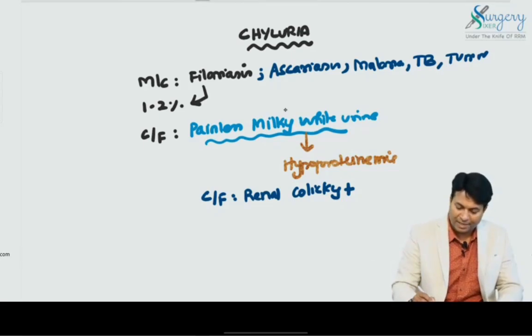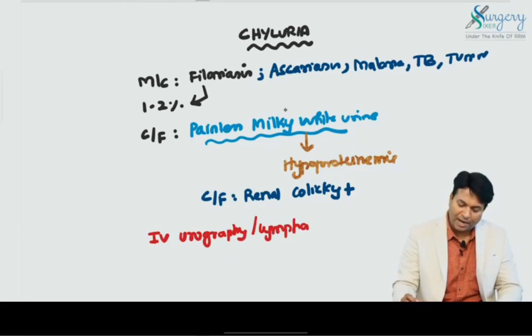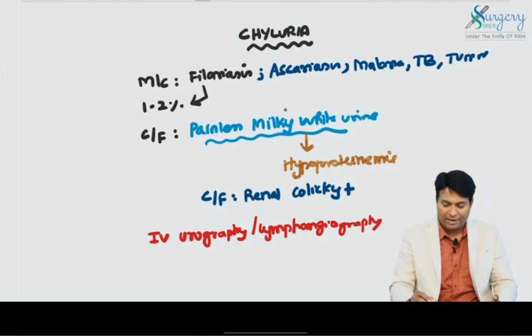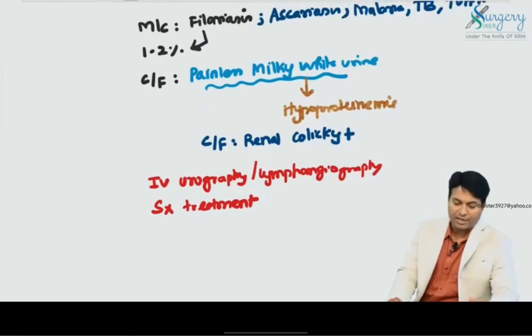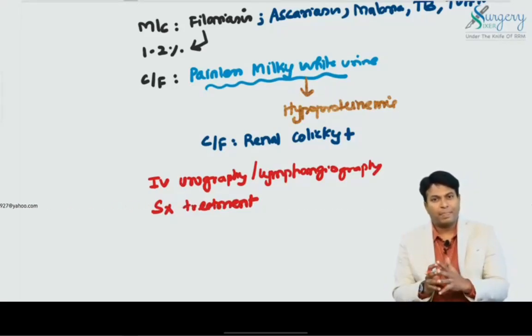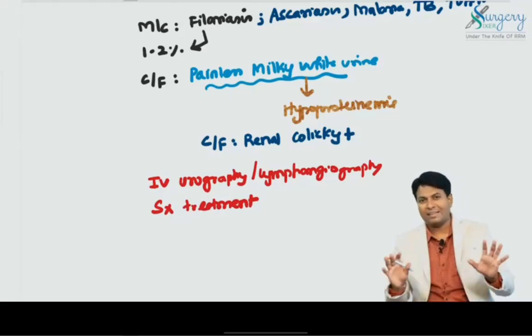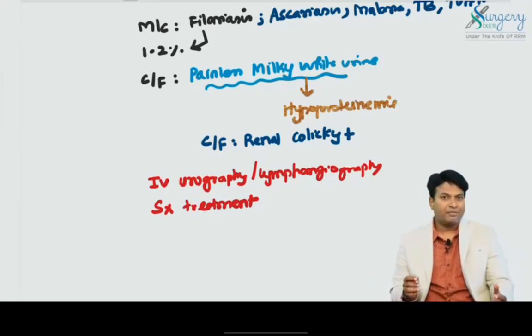The investigation to be done is IV urography or lymphangiography, and we have to identify the communication present. Surgical treatment is advised if it is not cured with conservative treatment. What conservative treatment do we usually give? A low fat, high protein diet and plenty of liquids. We restrict fat and give medium chain triglycerides, like in chylothorax or chylous conditions elsewhere. With that itself the chyluria resolves.